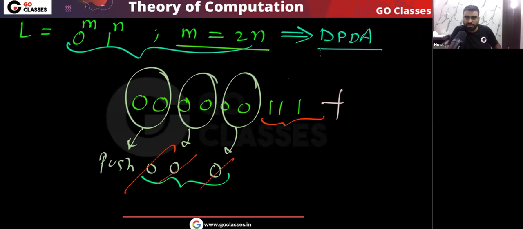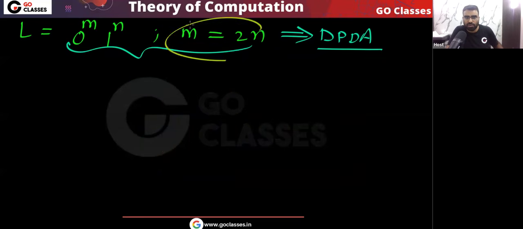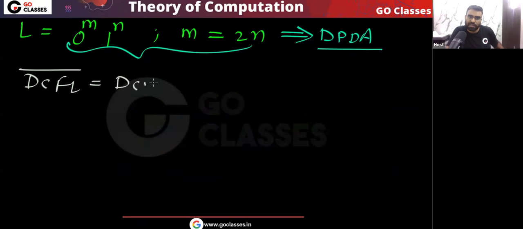Then when the end marker comes, since I am creating the DPDA, in the DPDA there is a string end marker symbol. When this string end marker symbol comes, the top of the stack must have Z. Then you will accept the string. Otherwise, you will reject the string. So for this language, when m is equal to 2n, you can very easily create the DPDA. Now I told you that the complement of a DCFL is DCFL. Yes or no? So this language L is DCFL, and that is the reason its complement also will be DCFL.